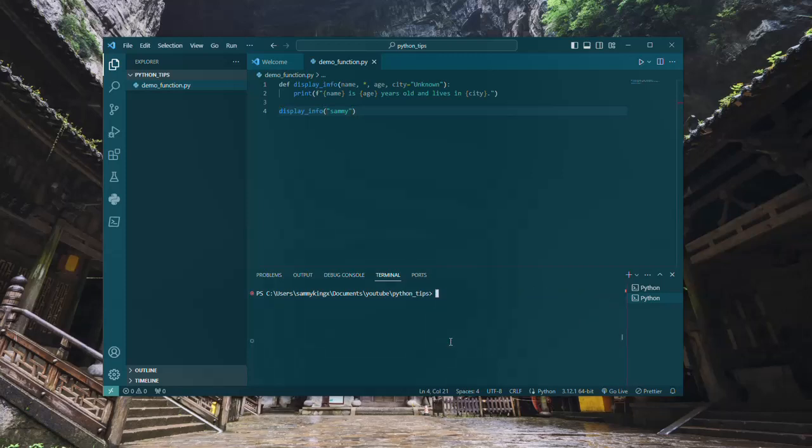Okay, so I'll clear my terminal and go back to my file. I can't call this function without calling this remaining argument. Because city is already defaulting to unknown, I have to pass in age. That is what this asterisk is actually doing.